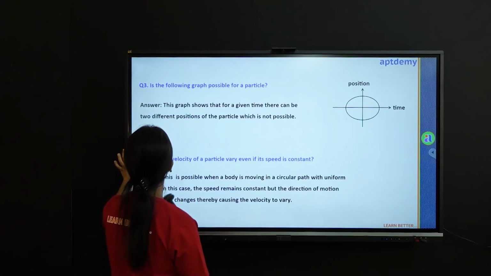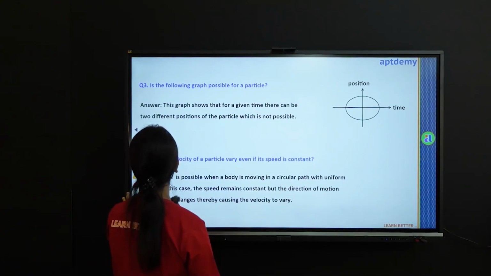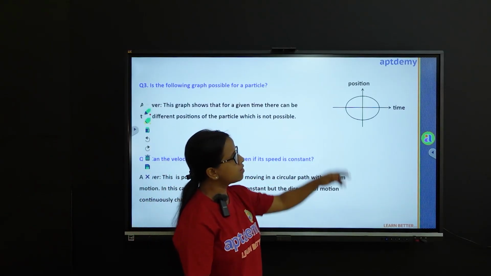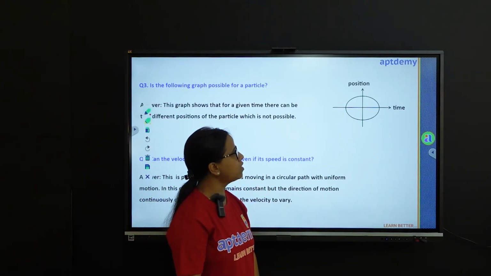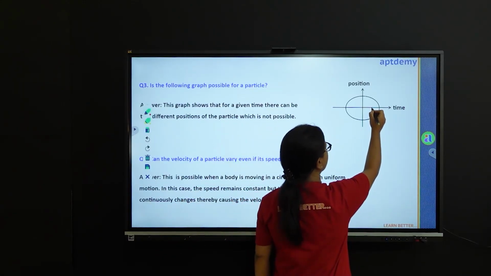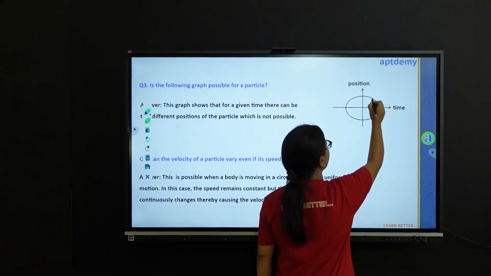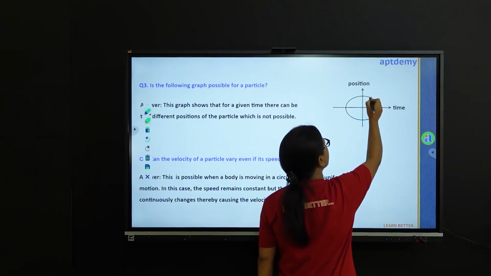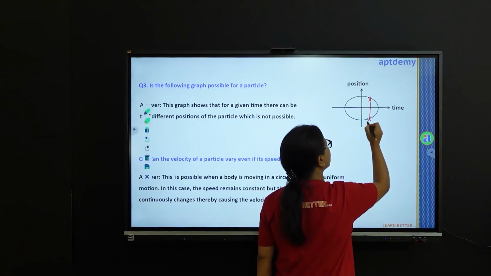Now, is the following graph possible for a particle? Let's have a look at this graph. We can see it is the position time graph of a particle. Now, choose any time on this graph. Suppose we are choosing this particular time. You can see that for a particular time, we can have two possible positions of the particle.